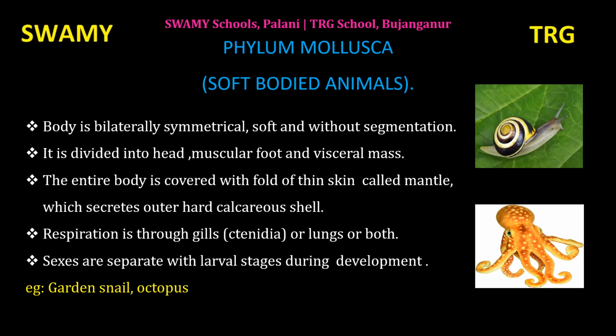Body is bilaterally symmetrical, soft and without segmentation. Bilaterally symmetrical means the body is divided into two identical halves. They are very soft-bodied organisms. The whole body has a lot of soft parts and there are no segments at all.